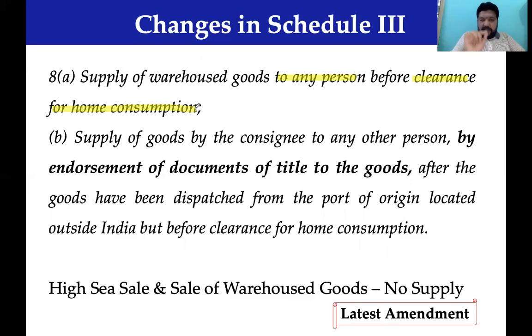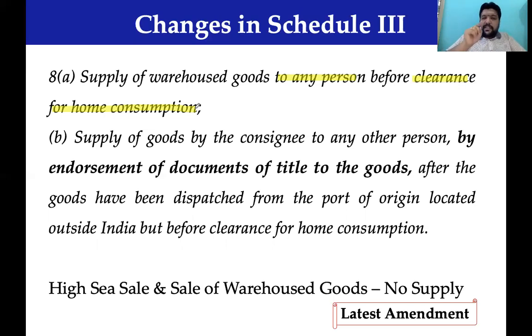When we go to customs, you will also know there is something called bill of entry for home consumption of goods, bill of entry for warehousing of goods. Bill of entry for home consumption of goods means you paid the customs duty, you're going to clear it to your place for use. Bill of entry for warehousing of goods means you file a bill of entry that you want to store the goods.